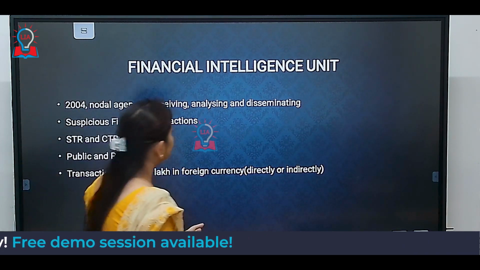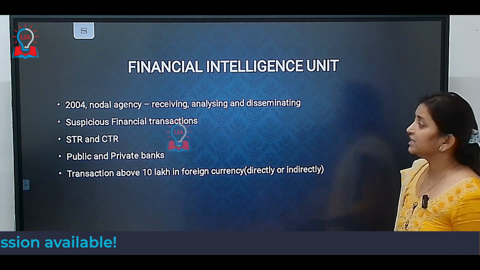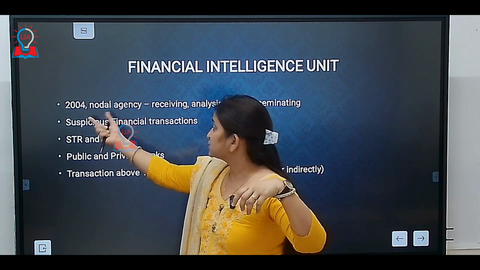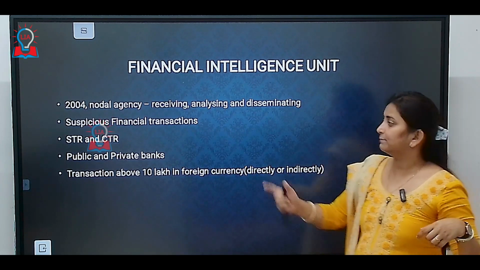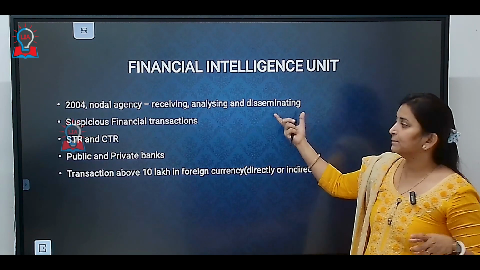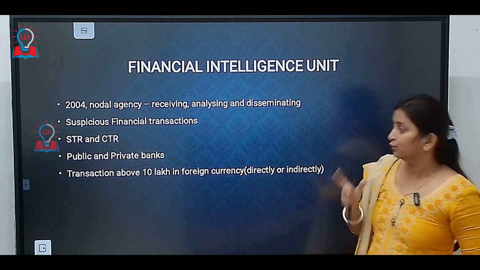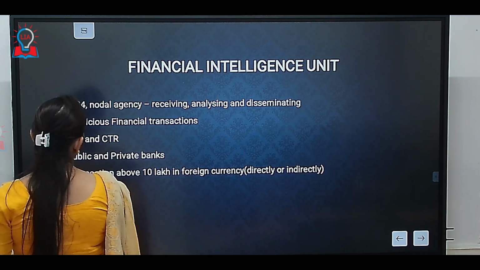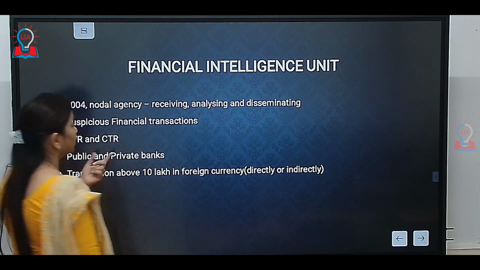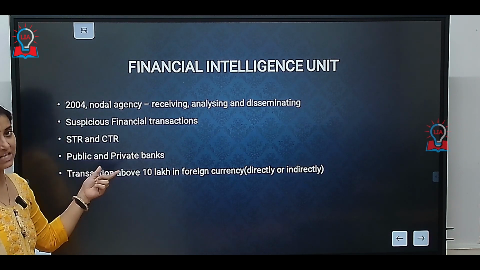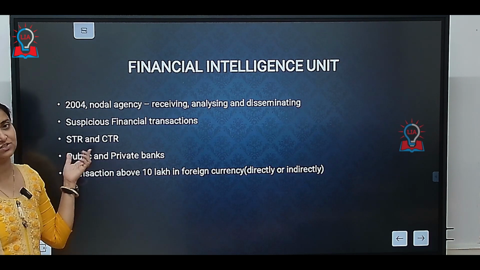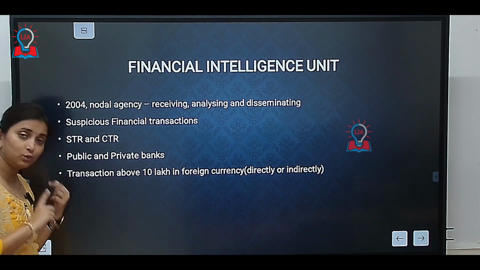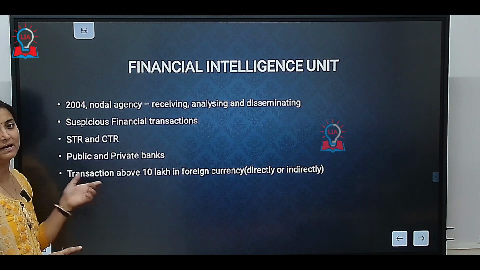The second body is the Financial Intelligence Unit. The Financial Intelligence Unit has been the nodal agency, meaning the core, since 2004. Its task is receiving, analyzing and disseminating any kind of suspicious financial transaction, whether cash transaction reporting or suspicious transaction reporting. So any cash transaction which can be suspicious or any other suspicious transactions, all this will be monitored by the FIU, and all these transactions, including those from public as well as private banks, are tasked upon